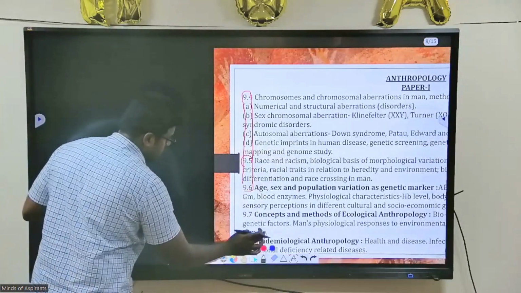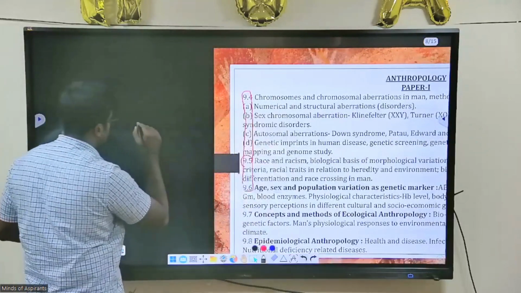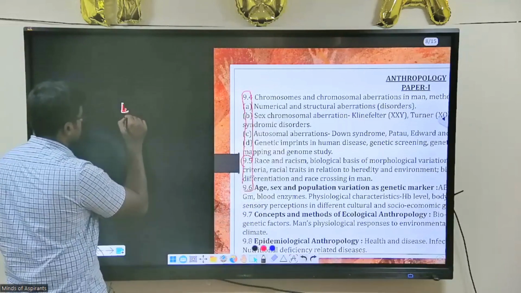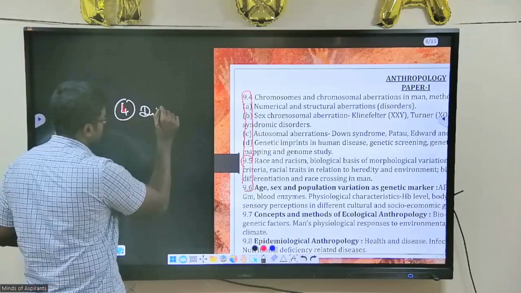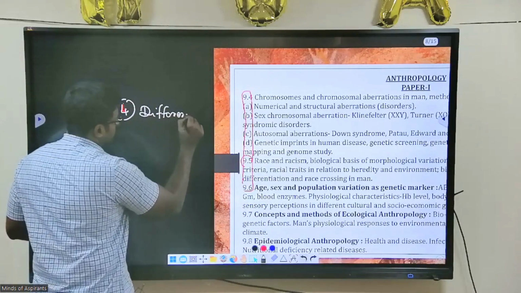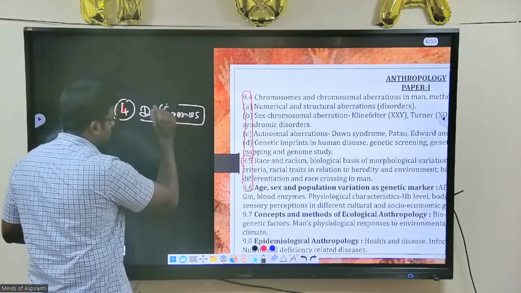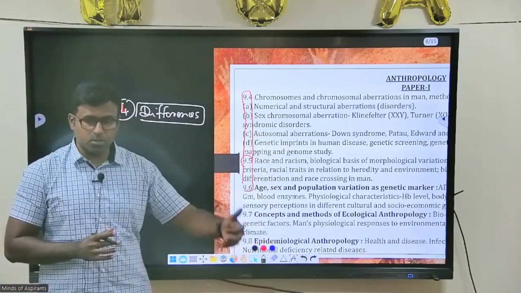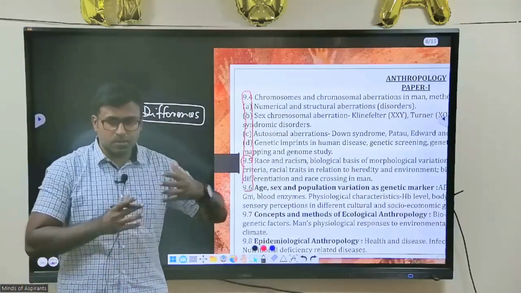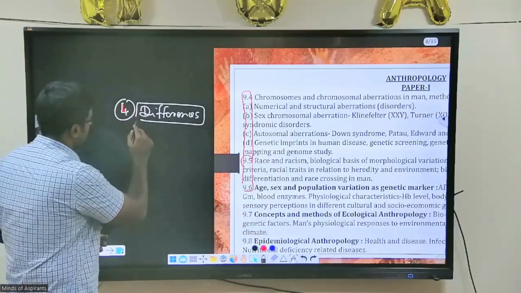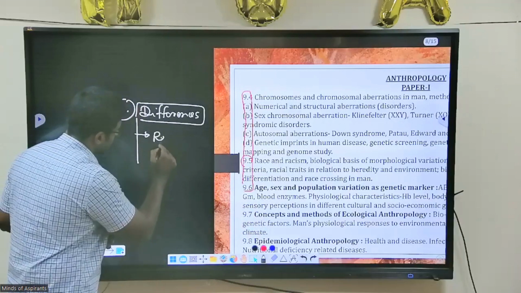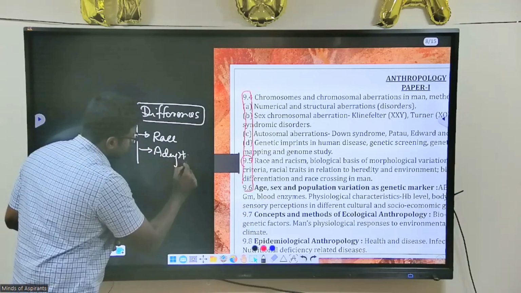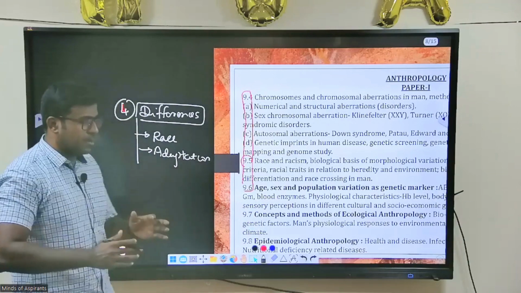The fourth is in anthropology. The fourth very important part is about human differences. Okay, human differences. You have studied cultural, you have studied biological, then you have to read why we are so different. So this part will talk about what is called as race. This part will talk about what is called as adaptation, or why somebody is tall, why somebody is dark.